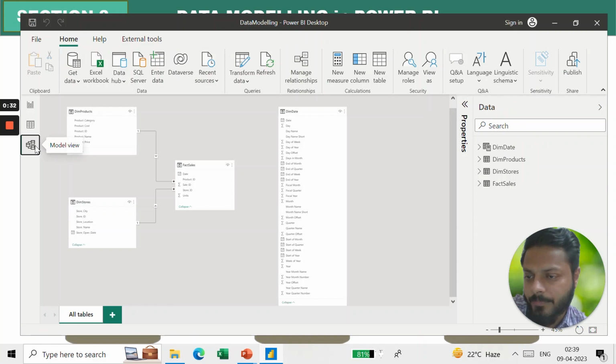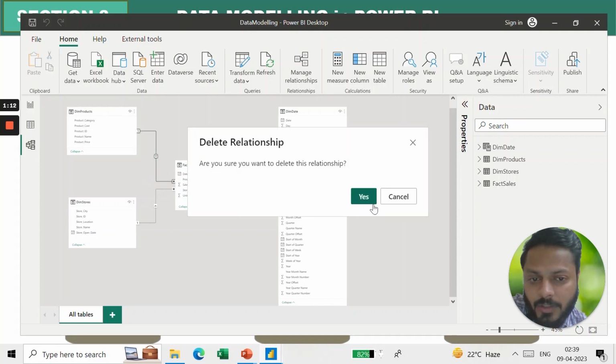Then I have model view, right? So this is where you're working on modeling. Whatever tables you have will show over here, and then you have to create the relationships accordingly. One option is you go to file and select auto relationships. So whenever you import any particular table, Power BI will automatically detect the relationships. But I would suggest you unselect that option, because you yourself have to select and create the relationships. That is recommended. Right here, let me just delete the relationships as of now.